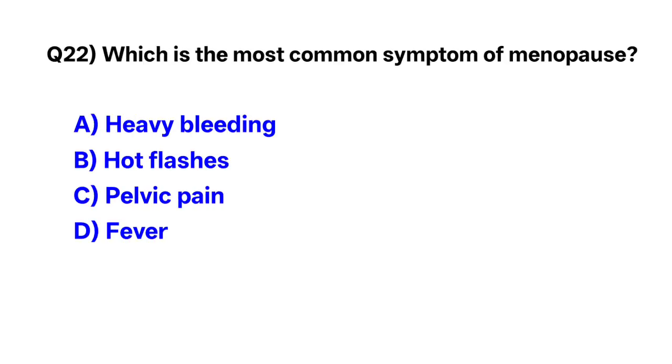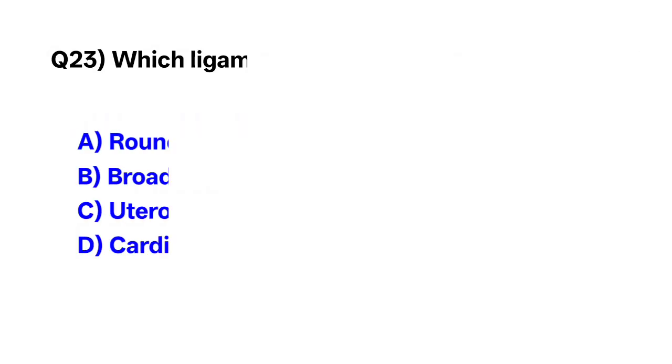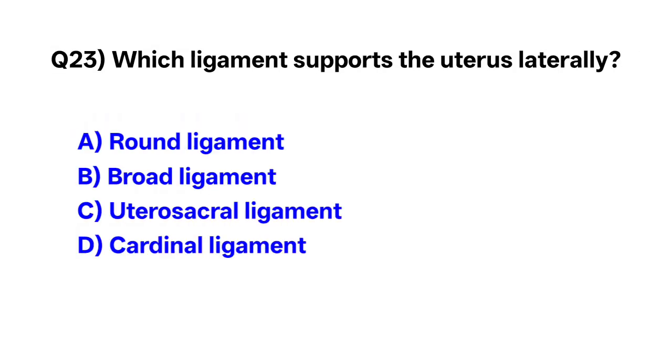Question number 22. Which is the most common symptom of menopause? Correct option is B. Hot flashes. Question number 23. Which ligament supports the uterus laterally?